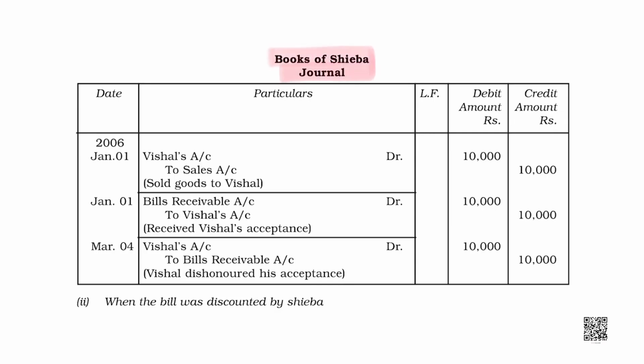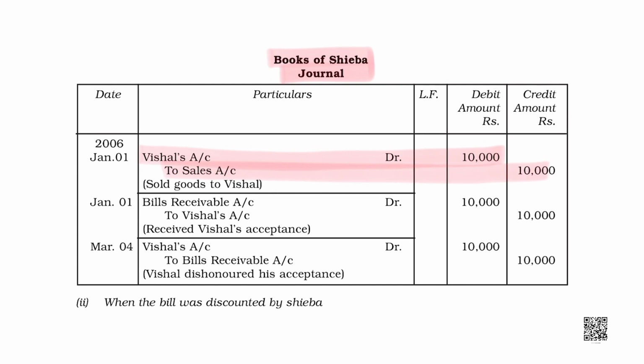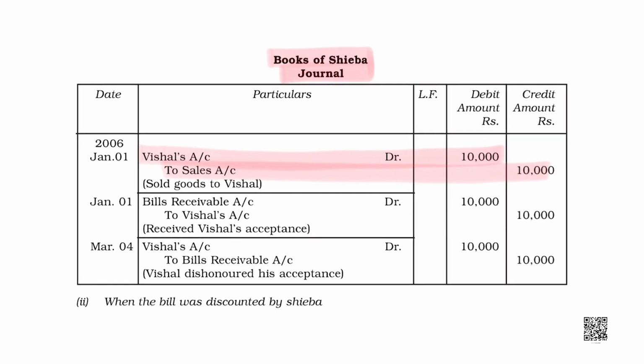Books of Shiba. When the goods are sold, Vishal account is debited, Vishal is the debtor of Shiba, and sales account is credited. Right? Then bills were exchanged. Students, as I said that Shiba is the seller.